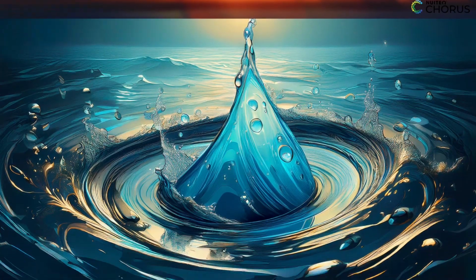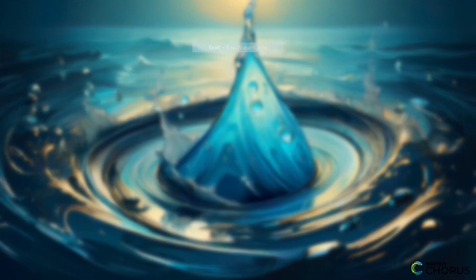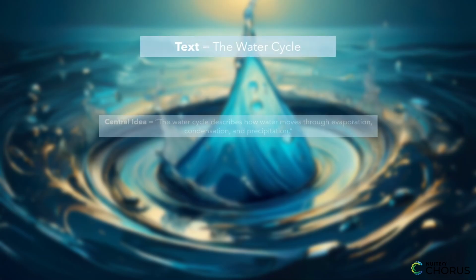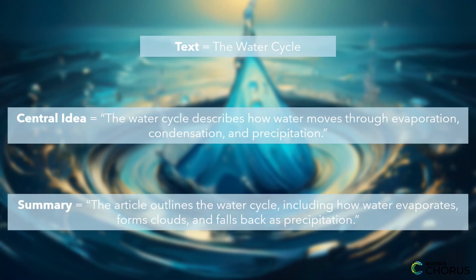Now, let's move on to a medium-level example. Suppose you're reading an article about the water cycle. The central idea might be, the water cycle describes how water moves through different stages: evaporation, condensation, and precipitation. To summarize, you could write, the article outlines the water cycle, including how water evaporates, forms clouds, and falls back as precipitation. This summary reflects the main points of the text without including your own opinions.